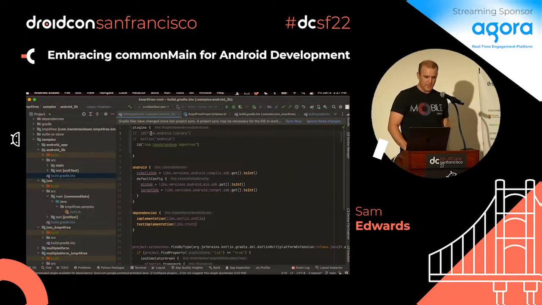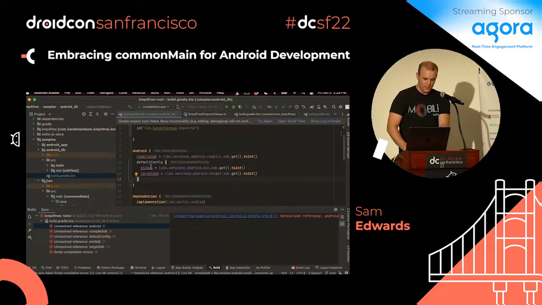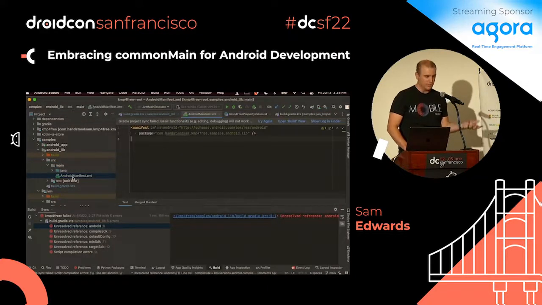This means that the Android plugin is no longer working, and our support for Kotlin Android is not working. So this essentially is just turning on the Kotlin JVM plugin. If I run this right now, it will fail because it still has Android configuration, and it doesn't know about that. But when you look at this project, if you look at the Android manifest, it doesn't do anything. It doesn't really need to be an Android library, right? And you'll find this a lot of the time.